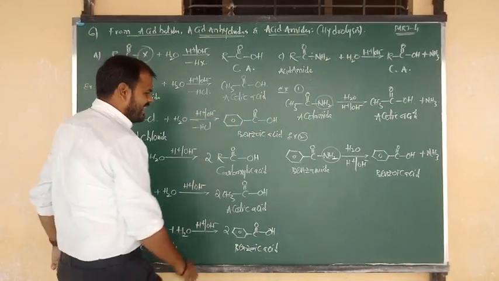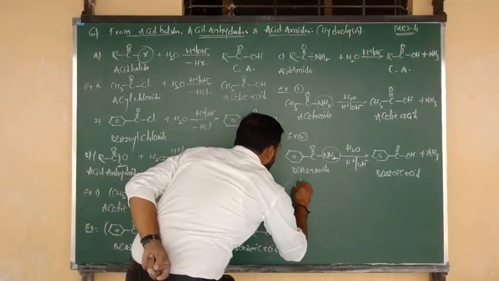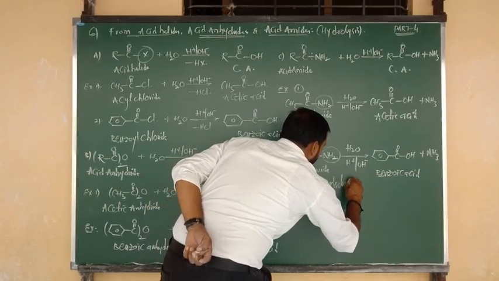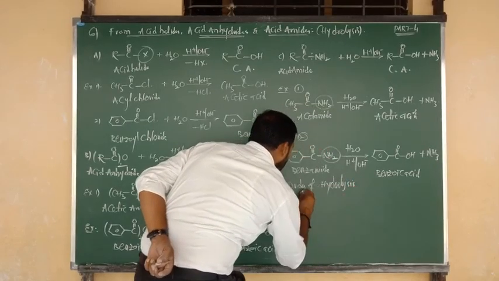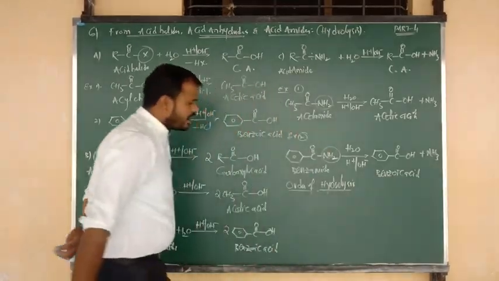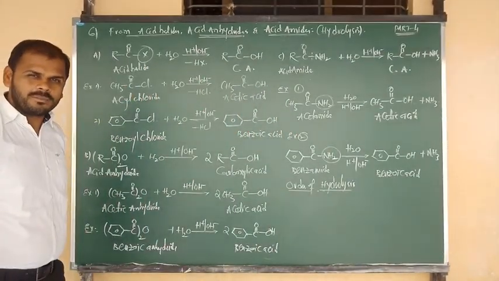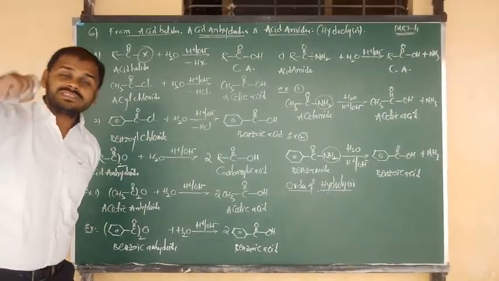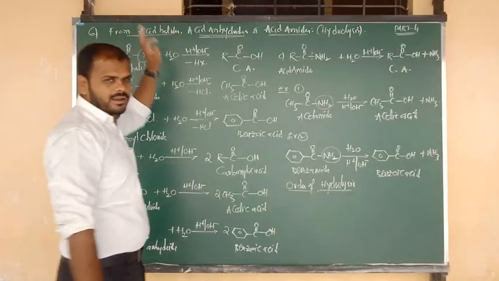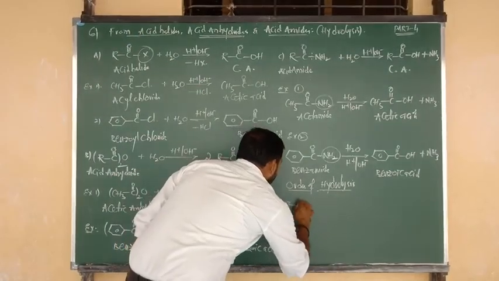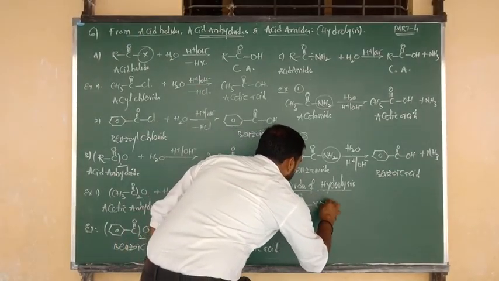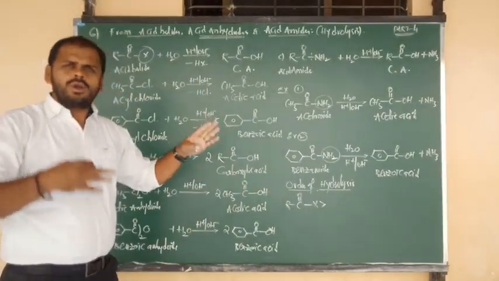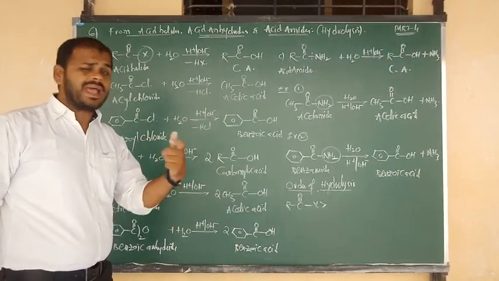Okay, so the order of hydrolysis. How many compounds? 4 compounds. All 4 upon hydrolysis give carboxylic acids, but which easily undergoes hydrolysis? Number 1, that is nothing but R bonded to C double bond O, C double bond O bonded to X. Nothing but acid halides. It has more rate of hydrolysis, more speed towards hydrolysis.